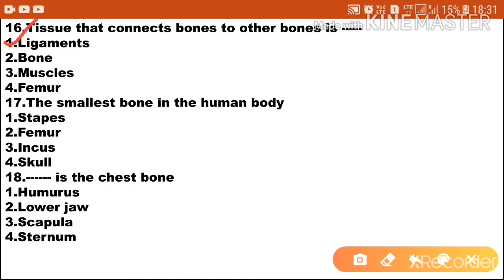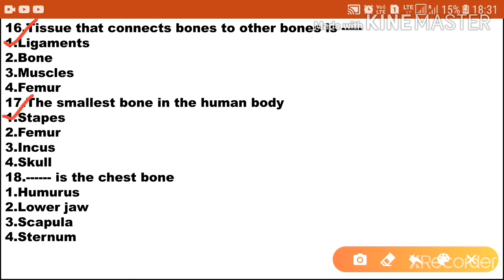Next question, the smallest bone in the human body. Option 1 stapes, option 2 femur, option 3 incus, option 4 skull. The smallest bone in the human body is stapes. Option 1 is the correct answer.